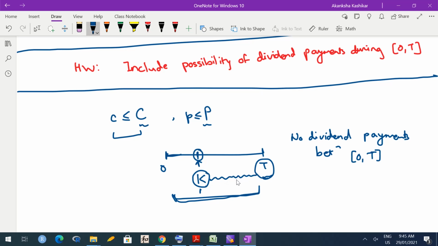So time value of money suggests that if you are going to pay the same amount at one of the two time points, it is always better to do it at a later time point. That is one reason why exercising an American call option early may not be a good choice. So one reason is time value of money.